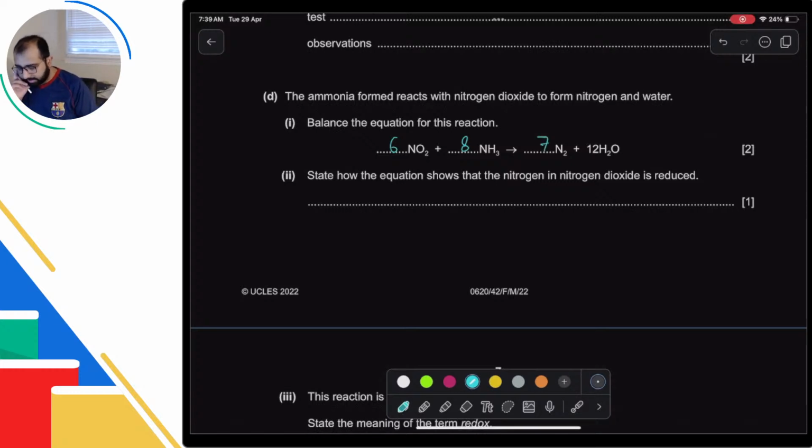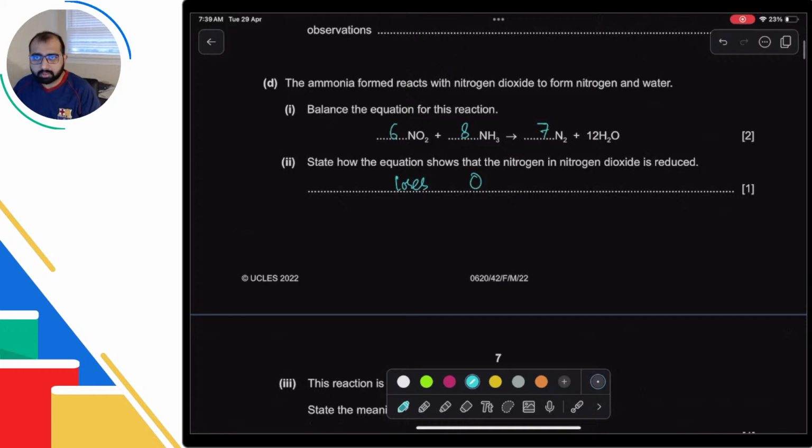Okay. State how the equation shows that the nitrogen dioxide is reduced. How does this equation show that this nitrogen is reduced? So there's many different ways of doing that. You can talk about the simplest one, that it loses oxygen. So loses oxygen. Okay, and that's good. You don't have to write O2, just oxygen O is good enough. But here if you write it loses O2, that's acceptable, but not good chemistry. Okay. All right. So this was the part that I wanted to do with you in this.